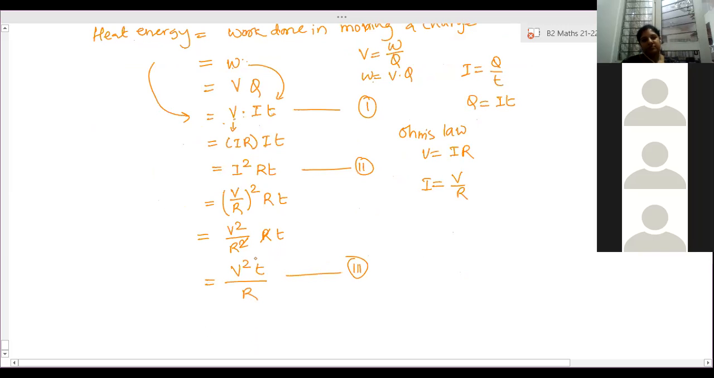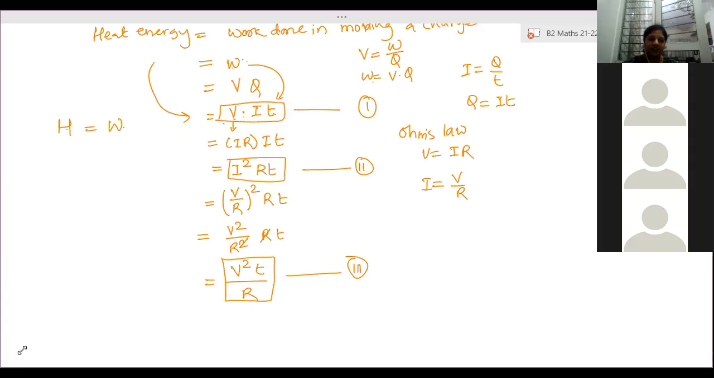All are for the same work done or heat. Why so many formulas? Work done in any electrical device is equal to heat. This is one formula, this is the second formula, and this is the third formula. So we'll get questions where we have to apply any of the three formulas, depending on the given things.